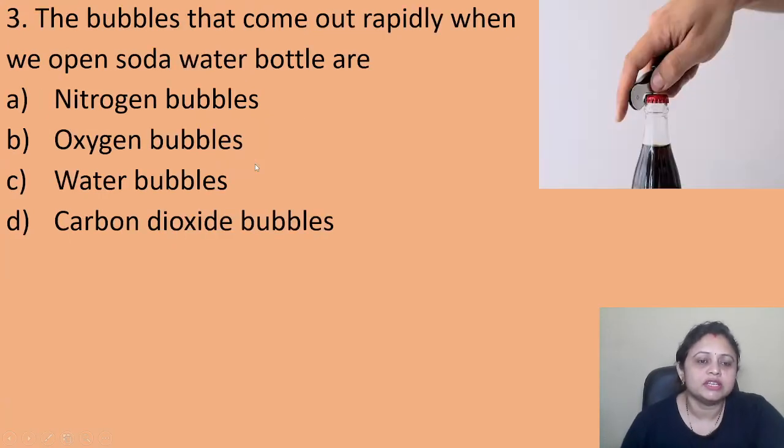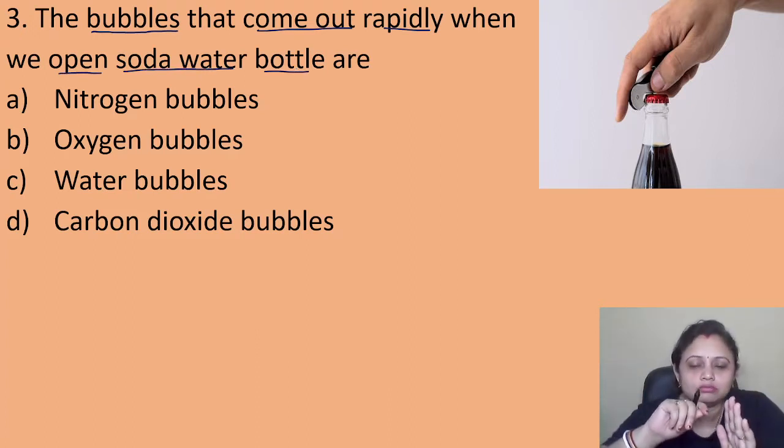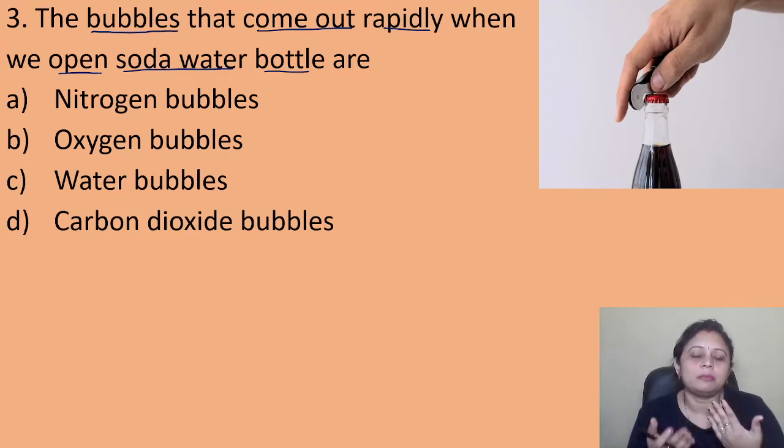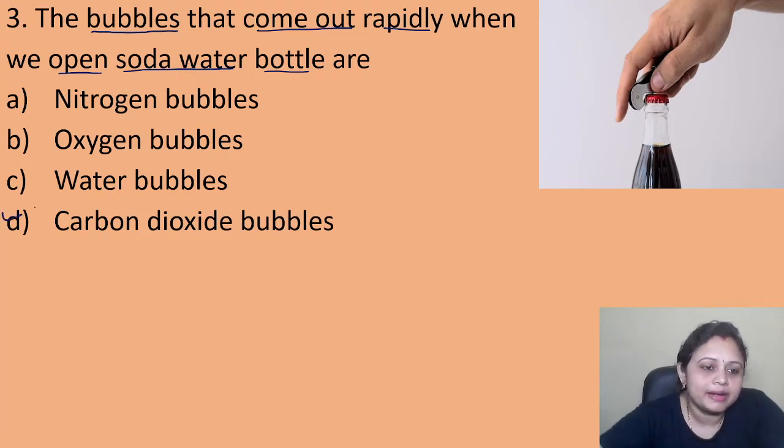Coming to the next question, the bubbles that come out rapidly when we open a soda water bottle are option A, nitrogen bubbles, B, oxygen bubbles, C, water bubbles, D, carbon dioxide bubbles. Have you ever seen the opening of a soda water bottle? When we open that bottle, bubbles come rapidly out of it, right? So what are the bubbles? Do you know which gas it is? That is the carbon dioxide bubble.